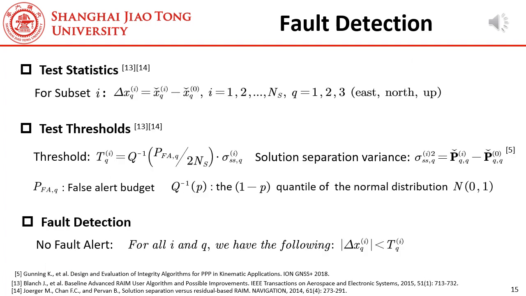Based on MHSS, we can easily realize fault detection. The test statistic is the difference between the all-in-view solution and the subset solution Xi. The test threshold is determined based on the false alert budget, PFA, and the solution separation variance, which can be computed using this. If all the test statistics are within their thresholds, then there is no fault alarm. Otherwise, the algorithm will issue a fault alarm to the users.